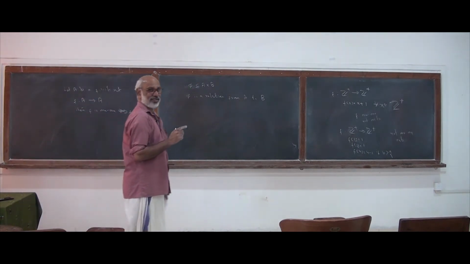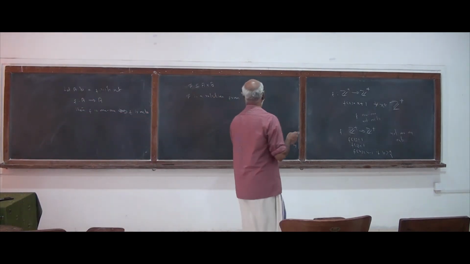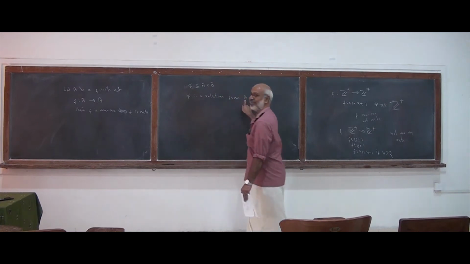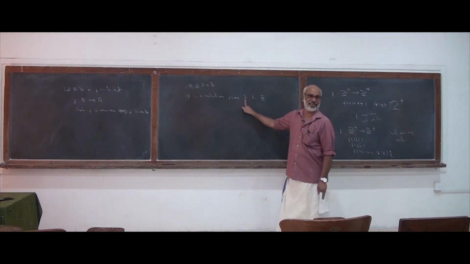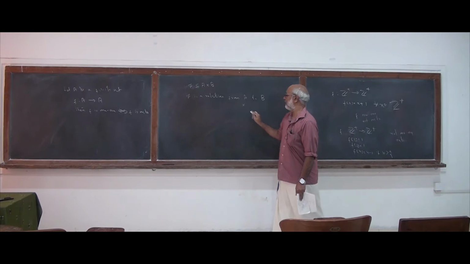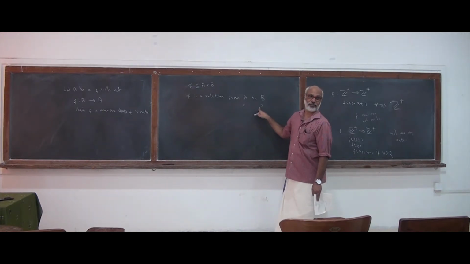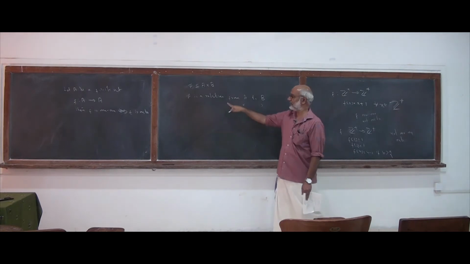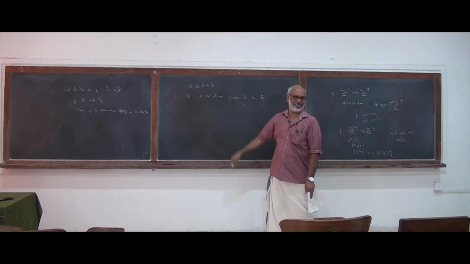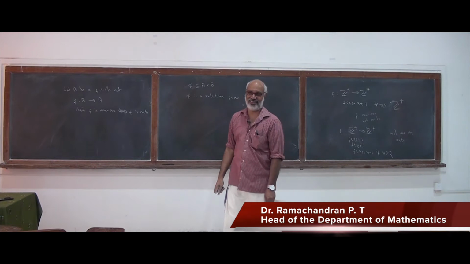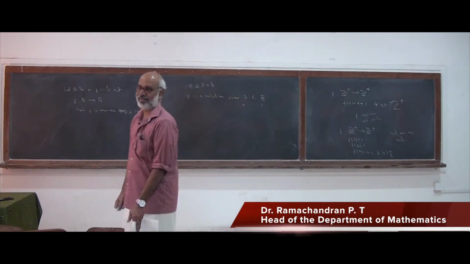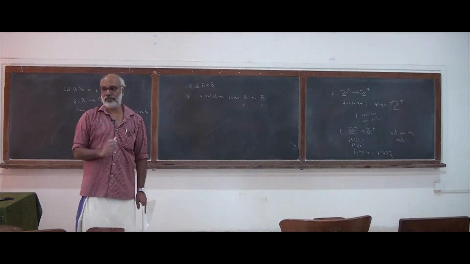What are the conditions? First condition is that for every element x of A, there should be an element y of B such that the ordered pair xy is in F. That is one property.